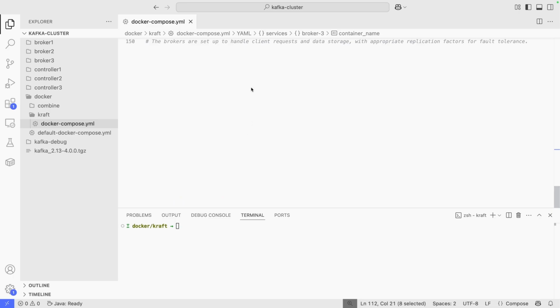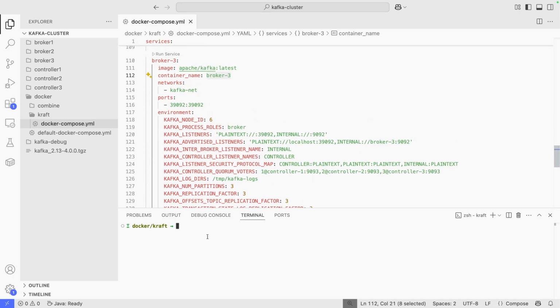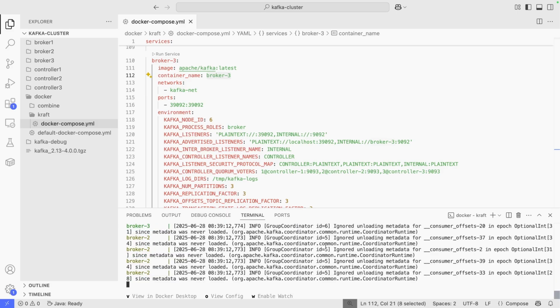Let me go ahead and just start the cluster. And as usual, I will start it in normal mode, not in daemon mode, because I want us to see some of the logs. So now our cluster is ready. All the nodes and everything is up and running.